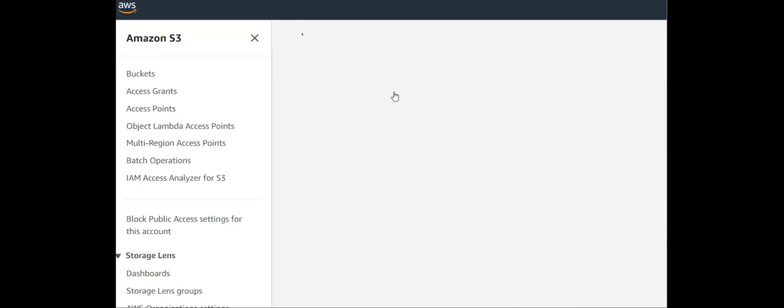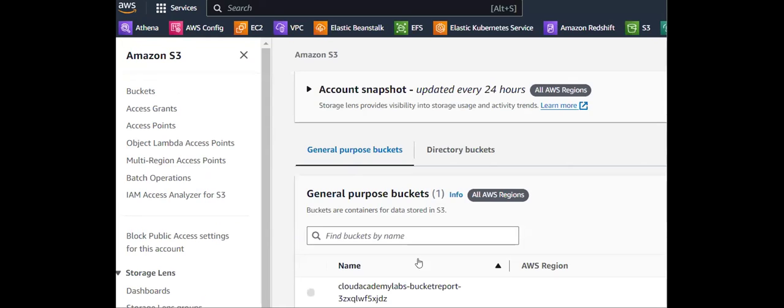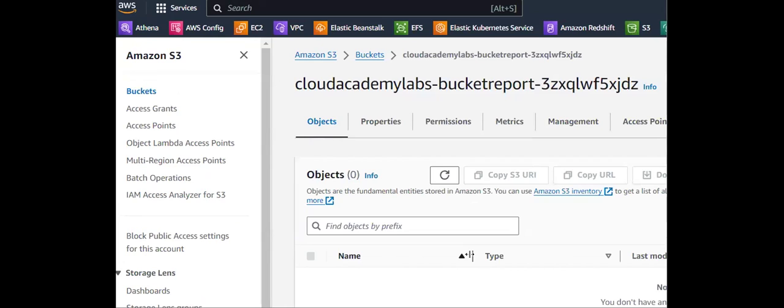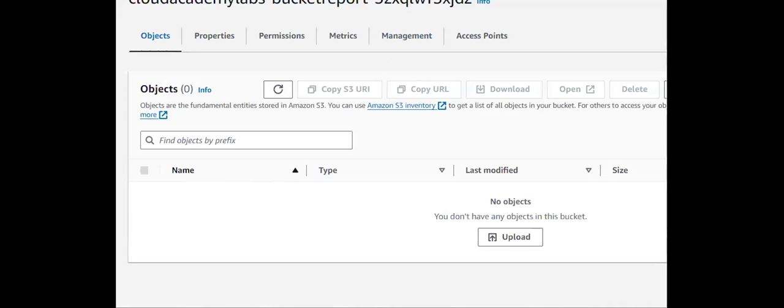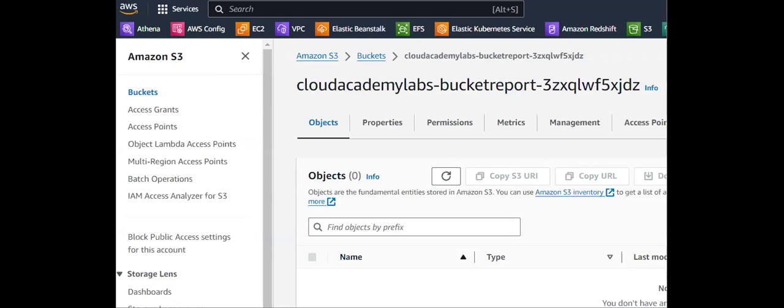Now I'm clicking on S3 to show you the bucket that I have created. You can see I have a bucket with no objects uploaded. After executing, the generated files will be stored in this bucket.